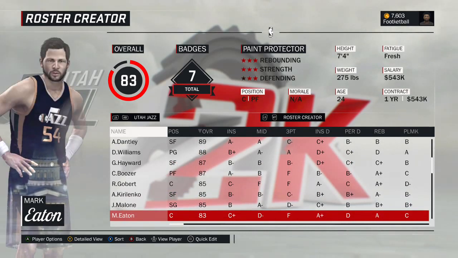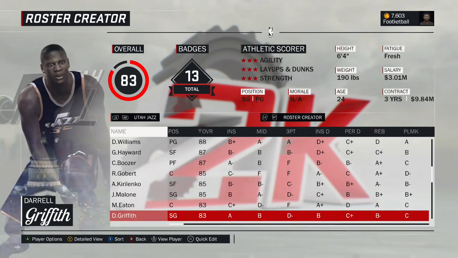Mark Eaton, another creative player. And for whatever reason, they simply would not let me pick number 53 for Mark Eaton. I am aware that that's the number he wore, but this is the 1985 version of Mark Eaton. Darrell Griffith, Dr. Dunkenstein, University of Louisville star, and had a few good seasons with the Utah Jazz.